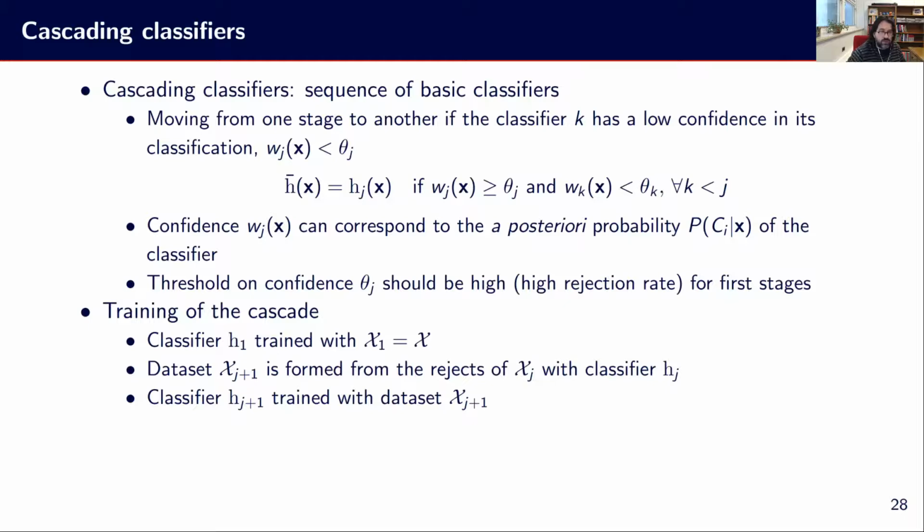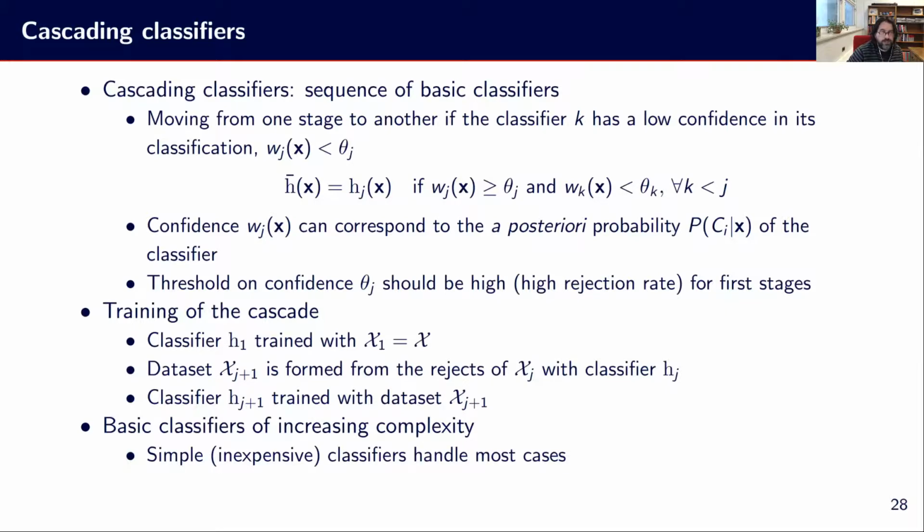And so the point for the training is to say, okay, we are training the first classifier with the full training set. And once the training is done, we will apply it on the training set, and we will just keep the rejections, the ones that are not passing the threshold for Hj, H1 at first. Then we will use the rejections, the ones where the confidence is not good enough, as samples to train the next stage classifier, and so on. We are repeating this over the different levels that we want to use in our cascade.